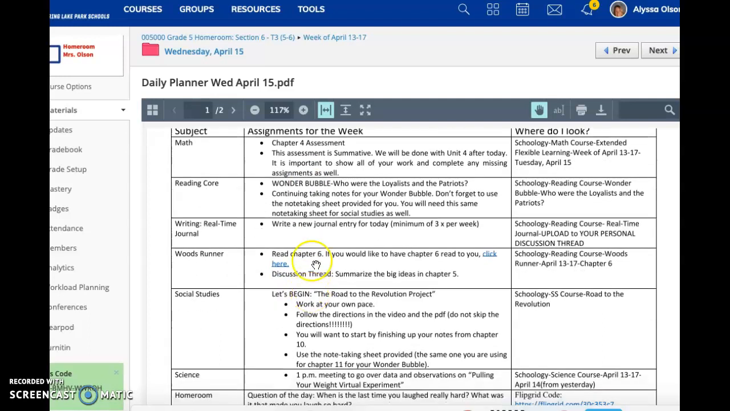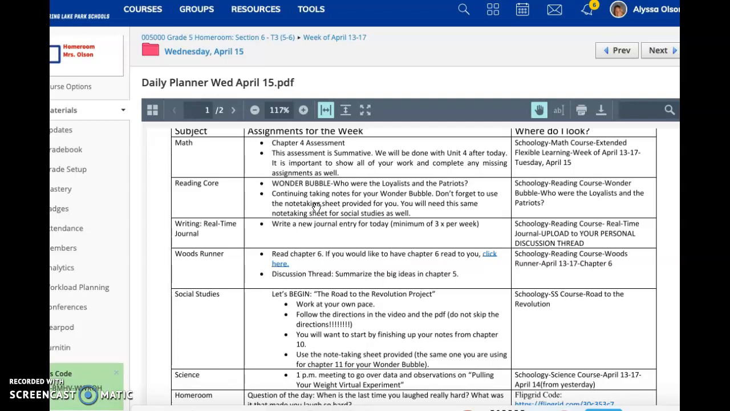We're going to continue working on that Wonder Bubble. I hope everybody listened to the directions page for the Wonder Bubble, because this is a super guide into helping you understand more about this week's Wonder Bubble on who were the Loyalists and the Patriots. If you went there, you would have noticed that you are supposed to continue to take notes for your Wonder Bubble and use that exact same note-taking sheet that is provided for you that you are also using in social